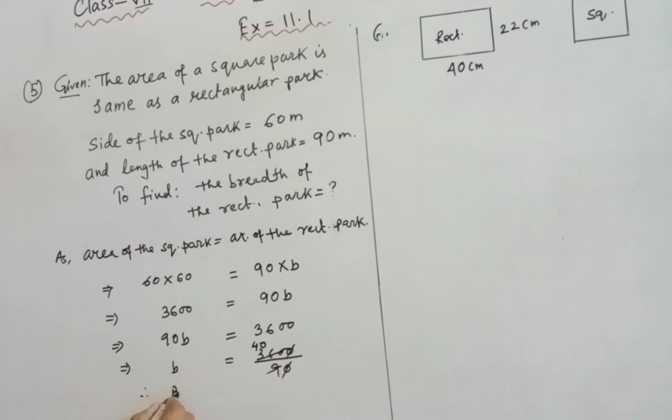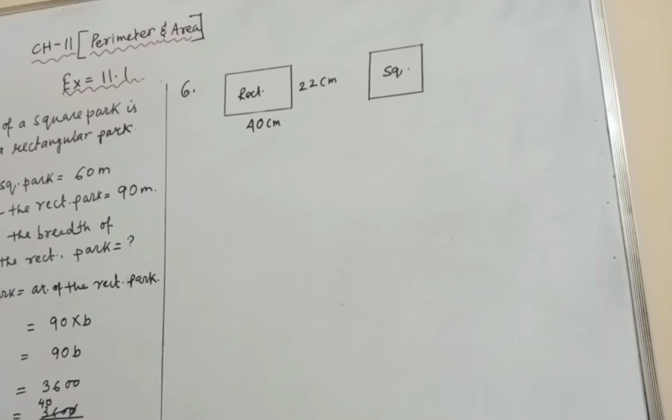Therefore breadth of the rectangular park is equal to 40 meter. Understood? Come to the next sum.